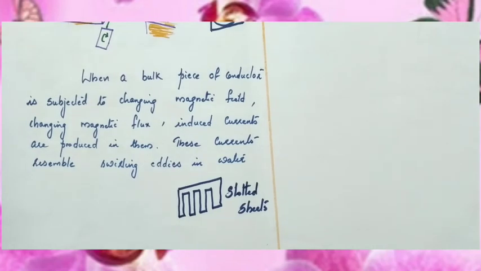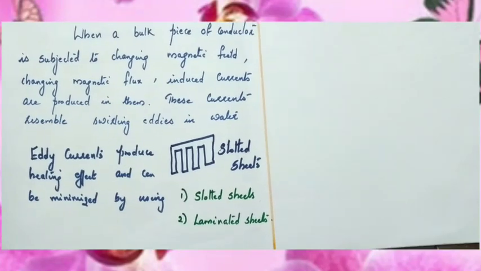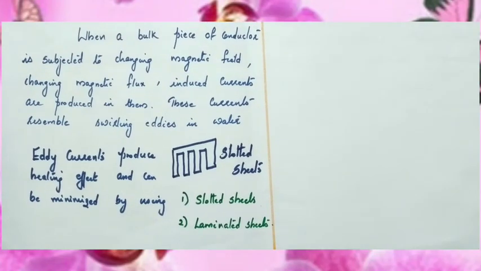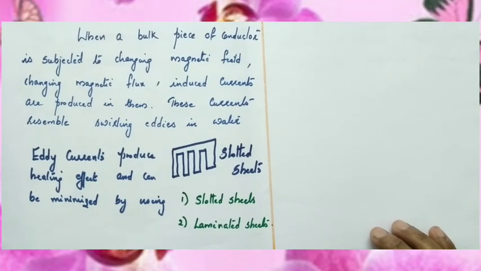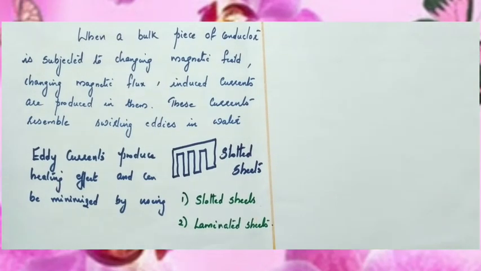Eddy current can also be minimized by using laminated sheets. Laminations are usually done with an insulating material called lacquer. Between two or three sheets, insulating materials are placed, and hence area can be reduced, and thus eddy current can be minimized. So, these are the two common methods of reducing eddy current. Now, we can discuss the applications of eddy current.